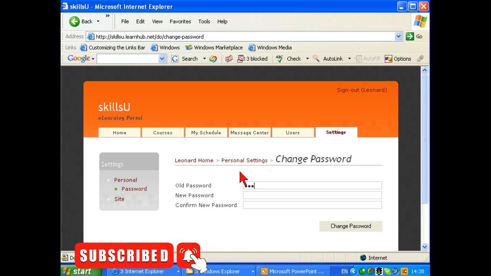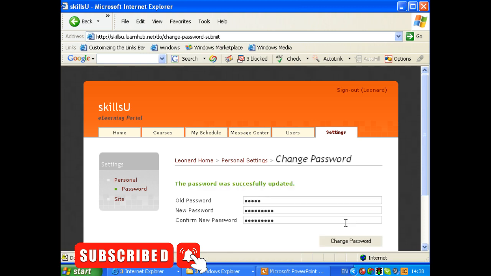Old password. New password is, and change the password. And that's it. We are successfully set up.